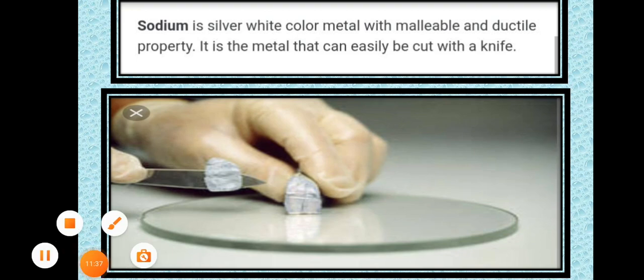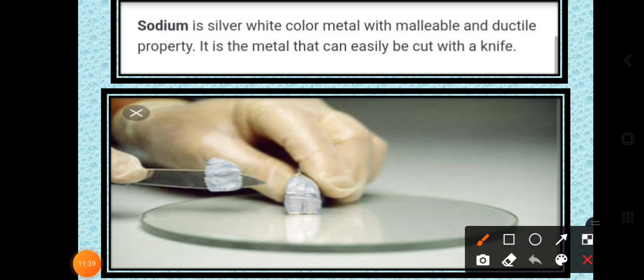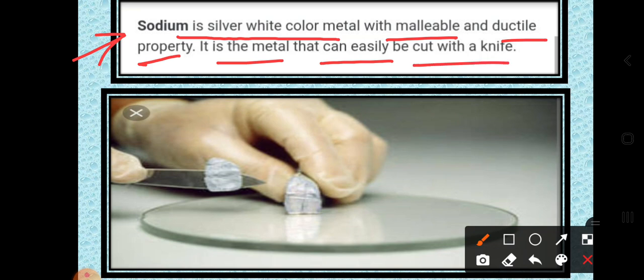Dear students, some of the metals can be cut. Usually you know that metals are solid in nature, but we have sodium. Sodium is a silver-white colored metal with malleable and ductile properties. It is the metal that can easily be cut with a knife.